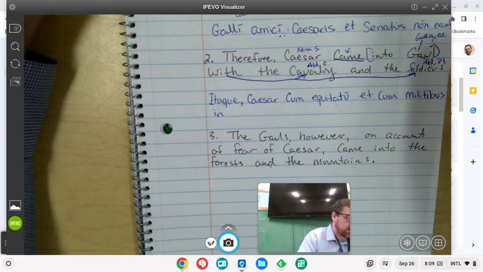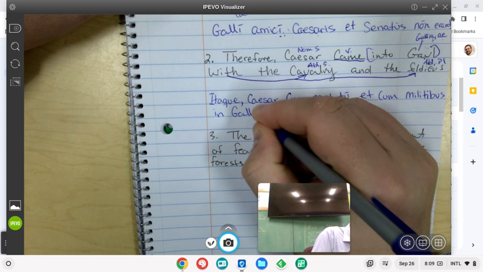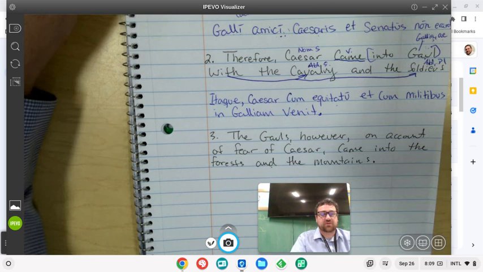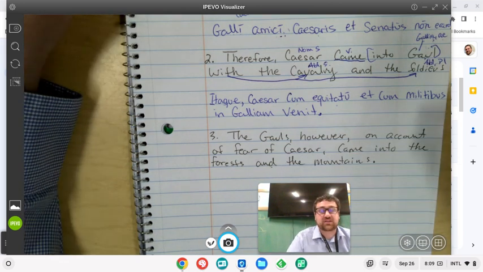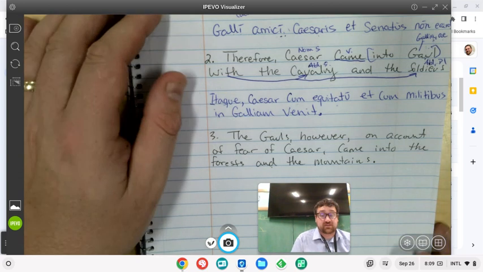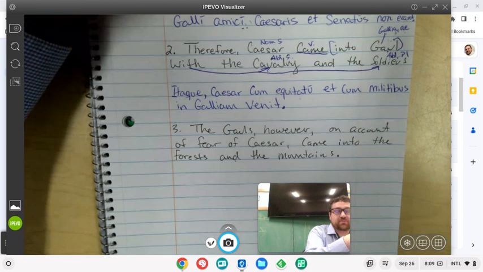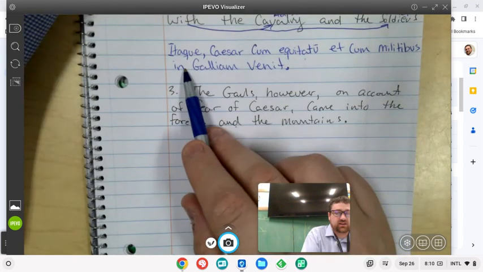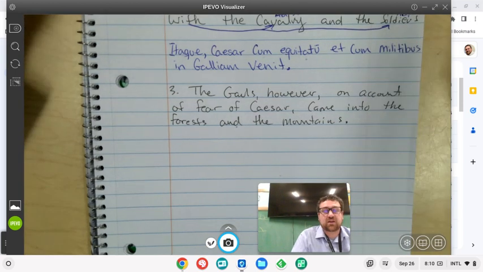We want to put in Galliam venit. So our final answer: itaque Caesar cum equitatu et cum militibus in Galliam venit. Into Gaul came. And if he was doing something while already in Gaul, of course we would use the ablative with in, as we first learned to do. But this is one of those times we need to use the accusative with in. All right, here's the last one.